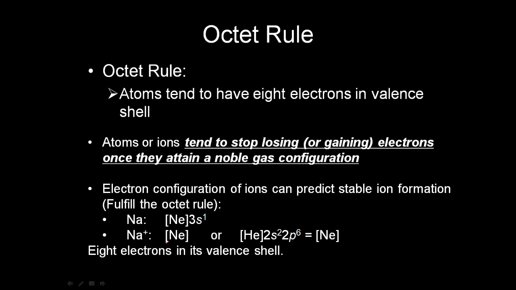Remember, they are isoelectronic with neon, and so this 8 electrons is allowing for a completely full valence shell. And this completely filled valence shell is very, very stable. It's actually the most stable electronic configuration that any species can have. So the octet rule says we want to have 8 electrons in the outermost or the valence shell.